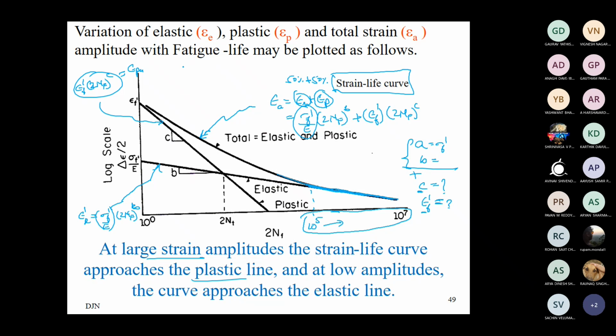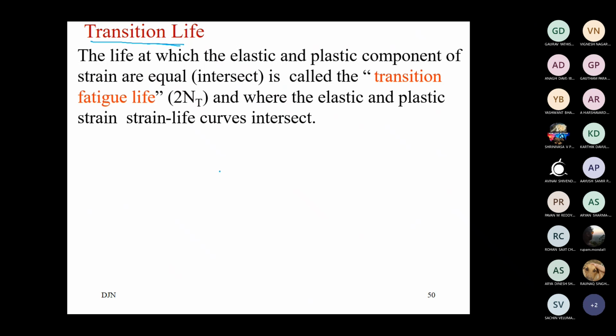Suppose the life of the component is 10 to the power 4 cycles; in that, let us say 5000 cycles for elastic and 5000 cycles for the plastic deformation, an equal share, 50%. The life at which you get the same effect in either case is known as the transition life: the life at which the elastic and the plastic components of the strain life equation are equal.